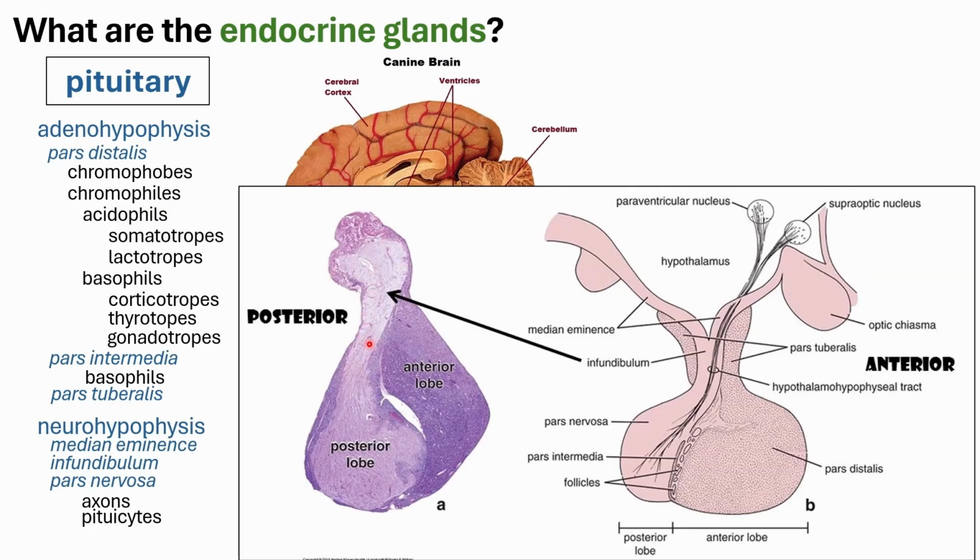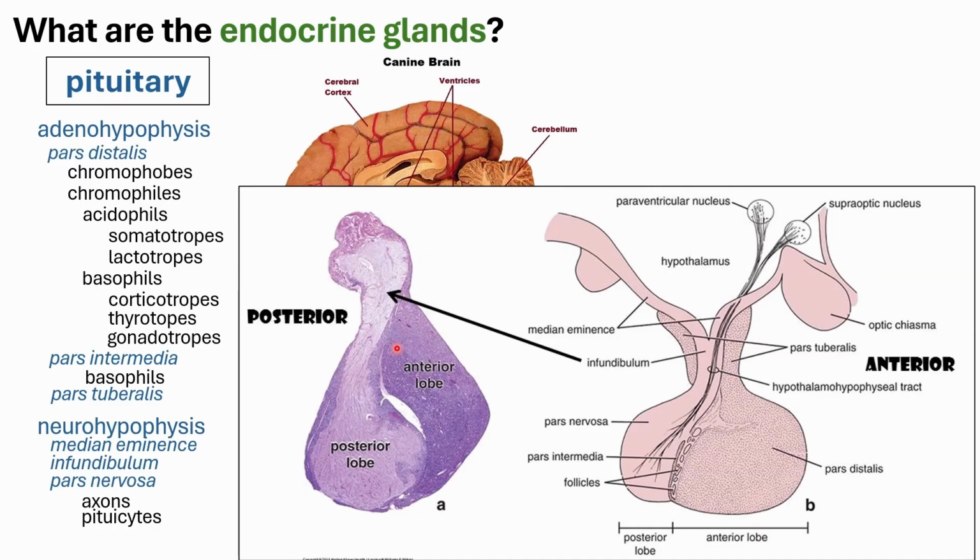Okay, so you would have your infundibulum, and then you would have your pars nervosa here. While for the adenohypophysis, this part, depending on the cut, you may be able to see the tube-like part here, the pars tuberalis. So in this section, it should be in this area.